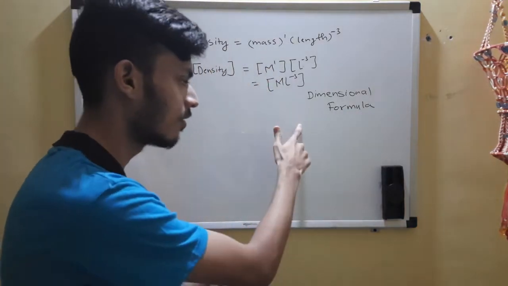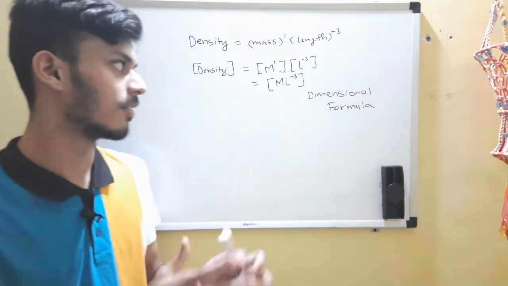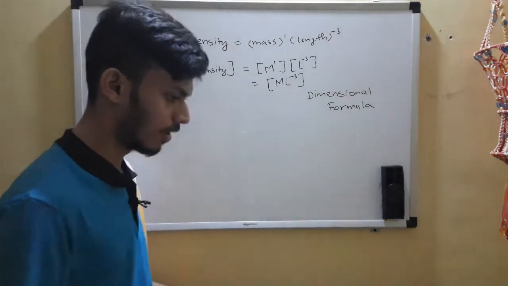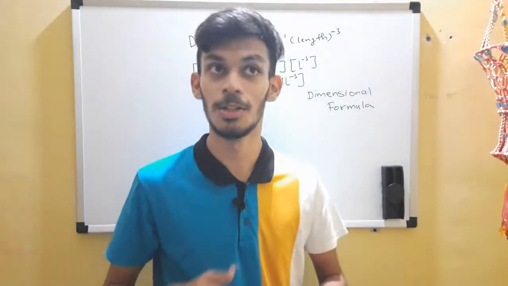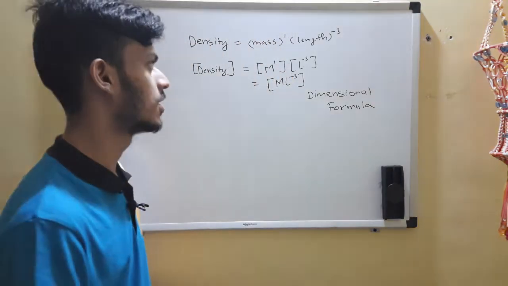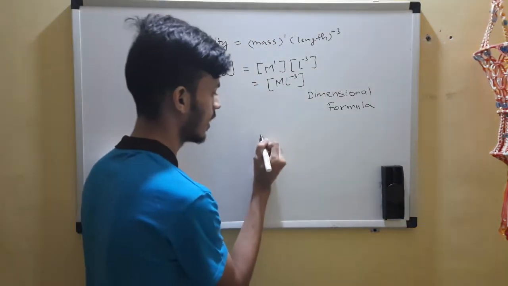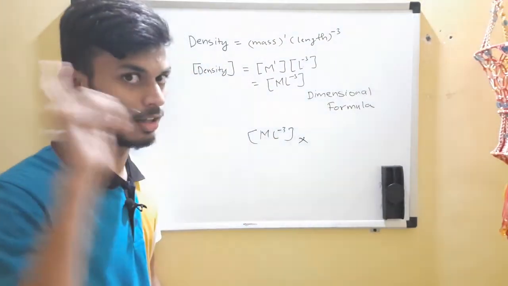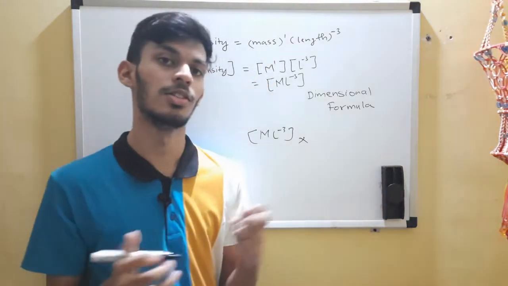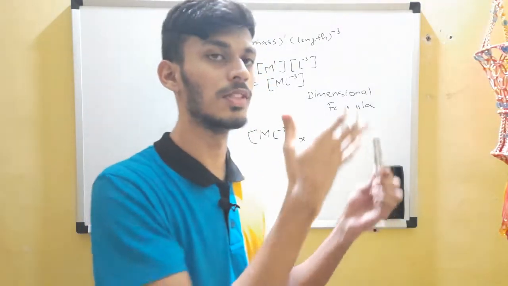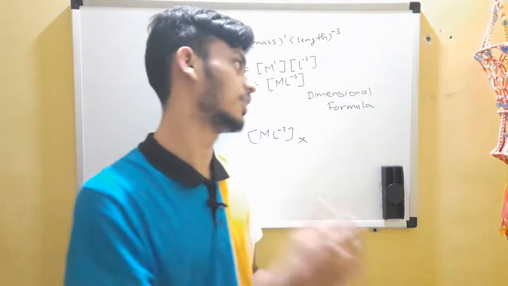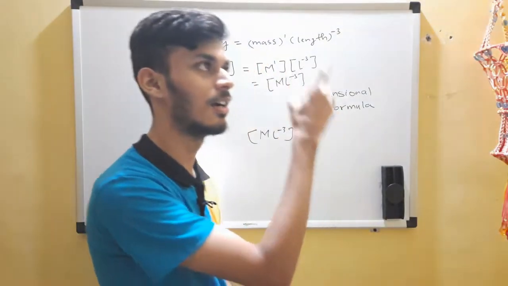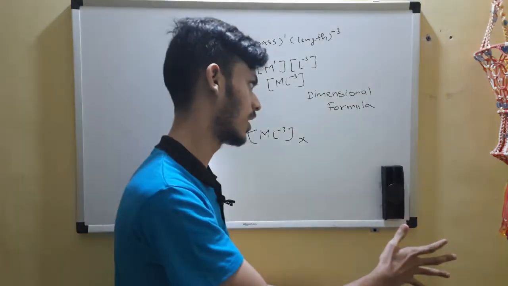So this is the dimensional formula, and dimensions is something very different. There is a common misconception. If you ask your classmates the dimension of density, many of them will directly answer M L to the power minus 3. But this is wrong, right? We learned that dimensions are the powers to which fundamental quantities are raised in order to express that. So this is not dimensions, this is the dimensional formula. Dimensions is separate, dimensional formula is separate.